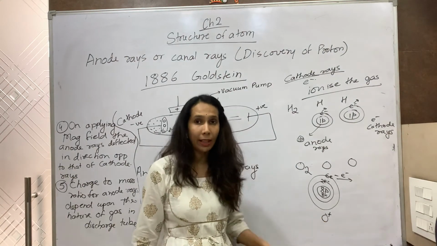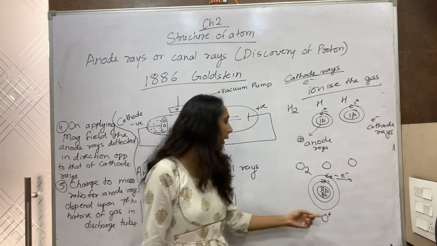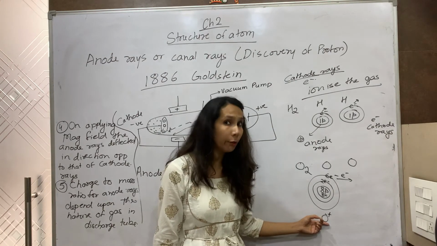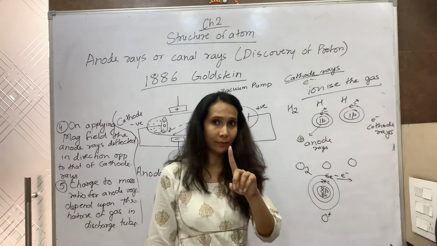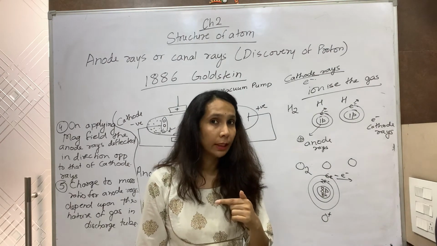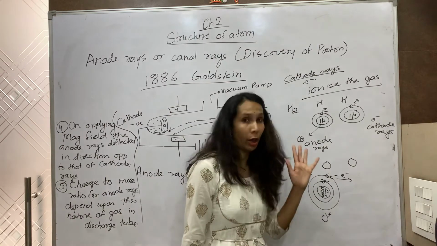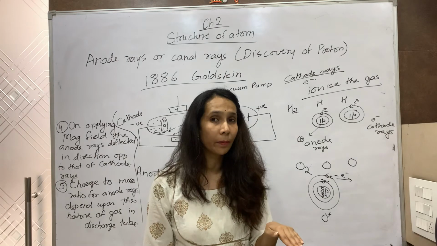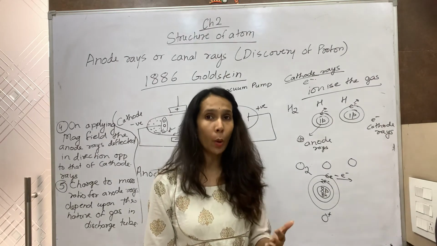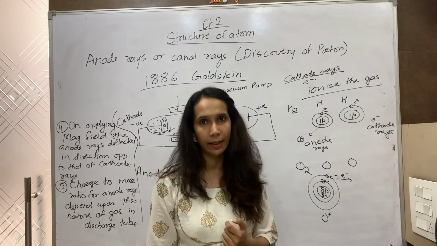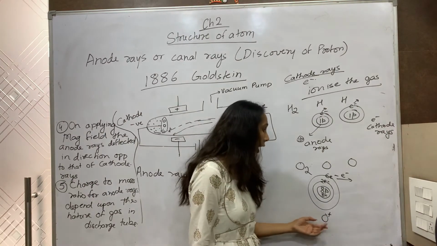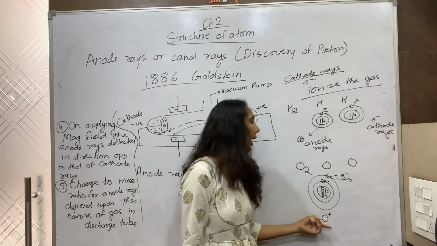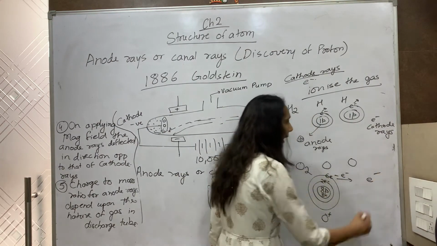So obviously when the gas filled is oxygen, the nature of the anode rays will be different. Charge to mass ratio will be different because the charge is +1, but the mass of oxygen is 16 times that of hydrogen, because it also has neutrons. So its charge to mass ratio will be very low because its mass is high. So anode rays will consist of O+ particles, cations, and the cathode rays will consist of electrons.